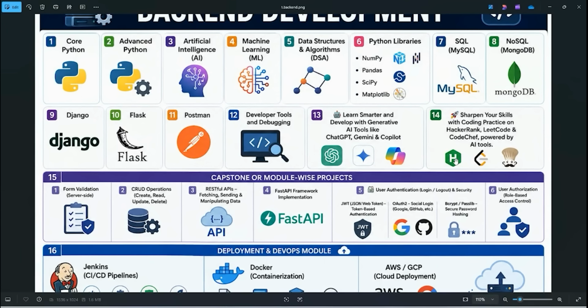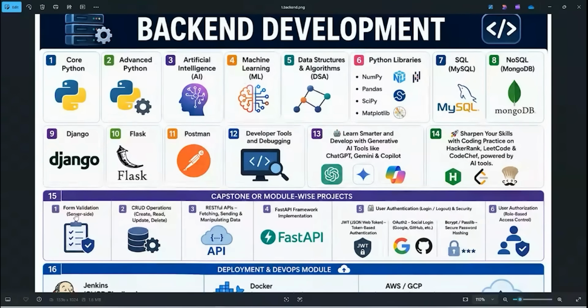So this is HackerRank, LeetCode, and Coach. And you will be having some capstone projects. Capstone means module-wise. Here in backend development, you will have form validation, CRUD operations, REST APIs, FastAPI. Some authentication concepts like login, logout, security concepts, and even some role-based access control.